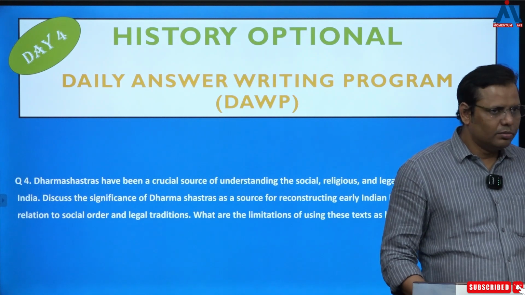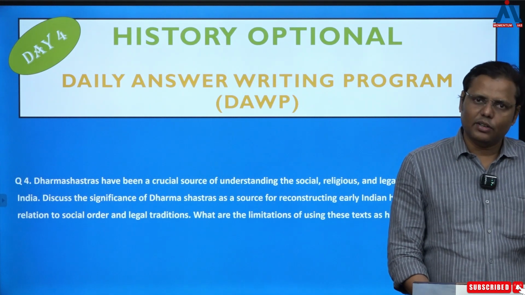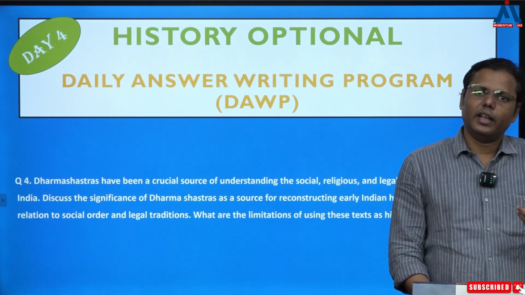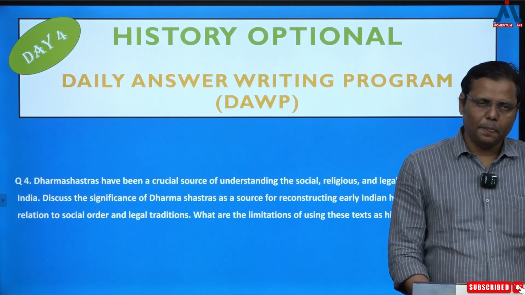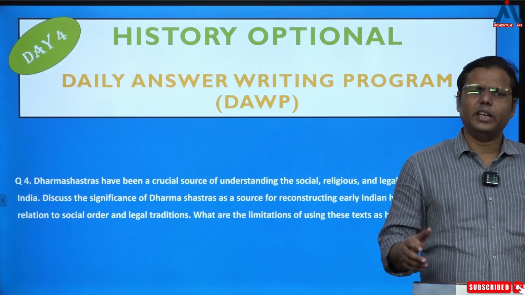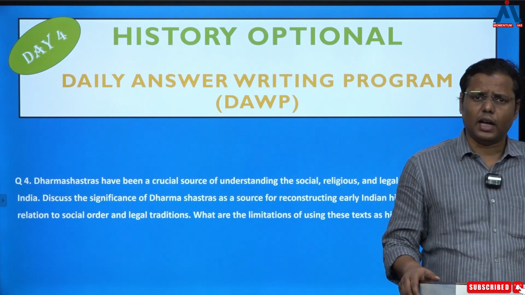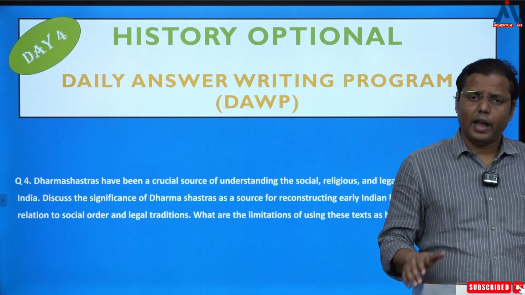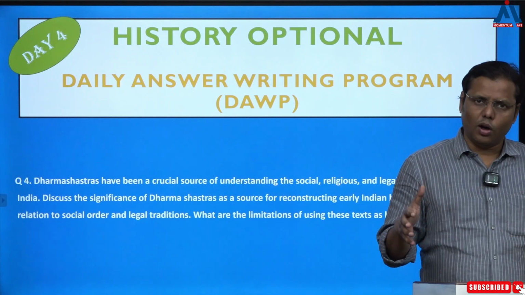Then comes the Smriti literature, which is considered a sort of legal treatise, or text on the various legal systems, and that includes many Smritis such as Manu Smriti, Narad Smriti, Katyayana Smriti, Brihaspati Smriti and so on. These Smritis were developed over a longer period.